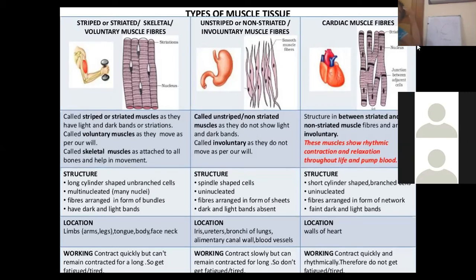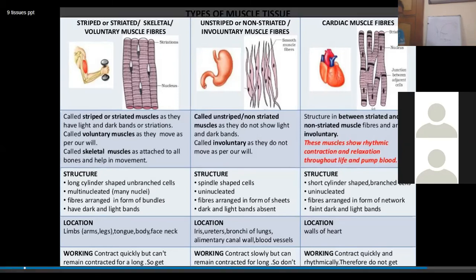Now the third type of muscle, which is exclusively found in the heart, we call cardiac muscle. They are short cylindrical fibers joined end to end and interconnected by oblique bridges.